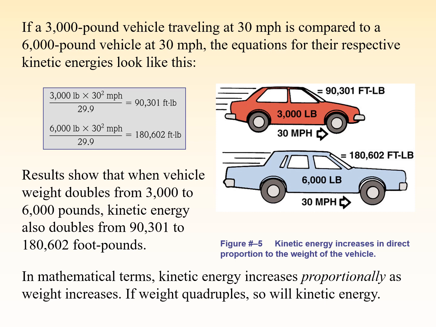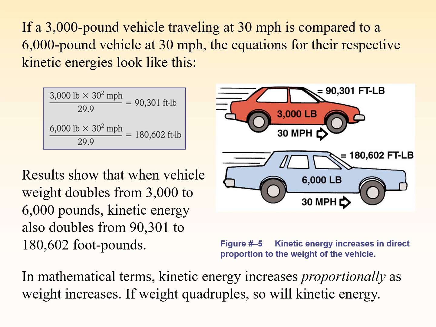These are the two bodies. The upper red car has a weight of 3000 pounds and the blue car has a weight of 6000 pounds. Both are moving at the same speed of 30 miles per hour, but they possess different kinetic energy, because in the first case the mass multiplied by the speed squared divided by 29.9 gives us 90,301 of kinetic energy.